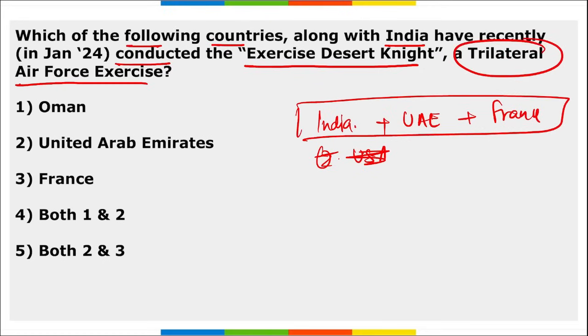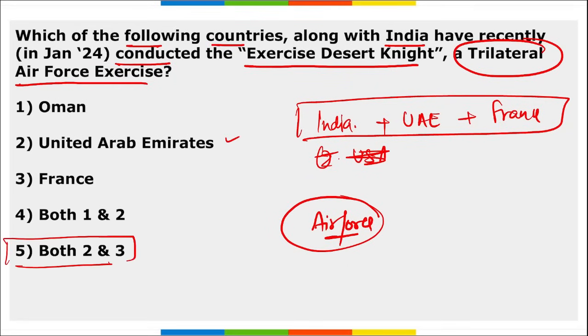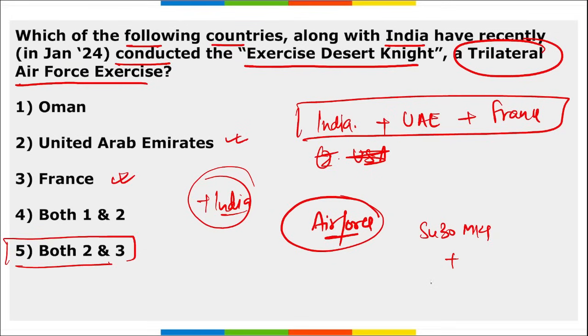Then the next question can be, this exercise Desert Knight is an exercise of which force? It is an Air Force exercise. So the option becomes both second and third, that is UAE and France along with India, who conducted this exercise. From the Indian side, Sukhoi 30 MKI, MiG 29 and Jaguar took part in this exercise.